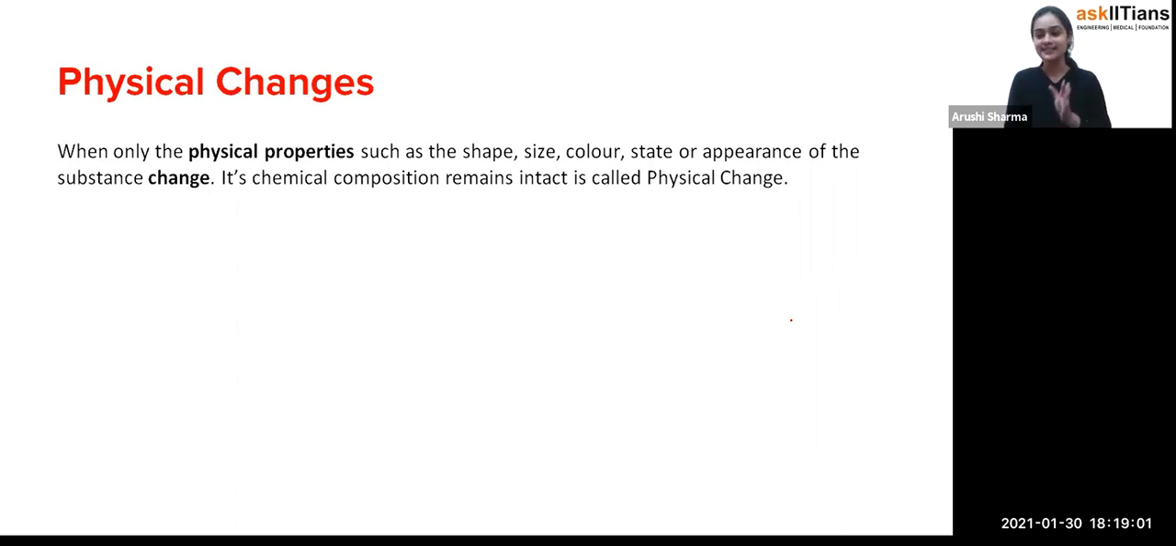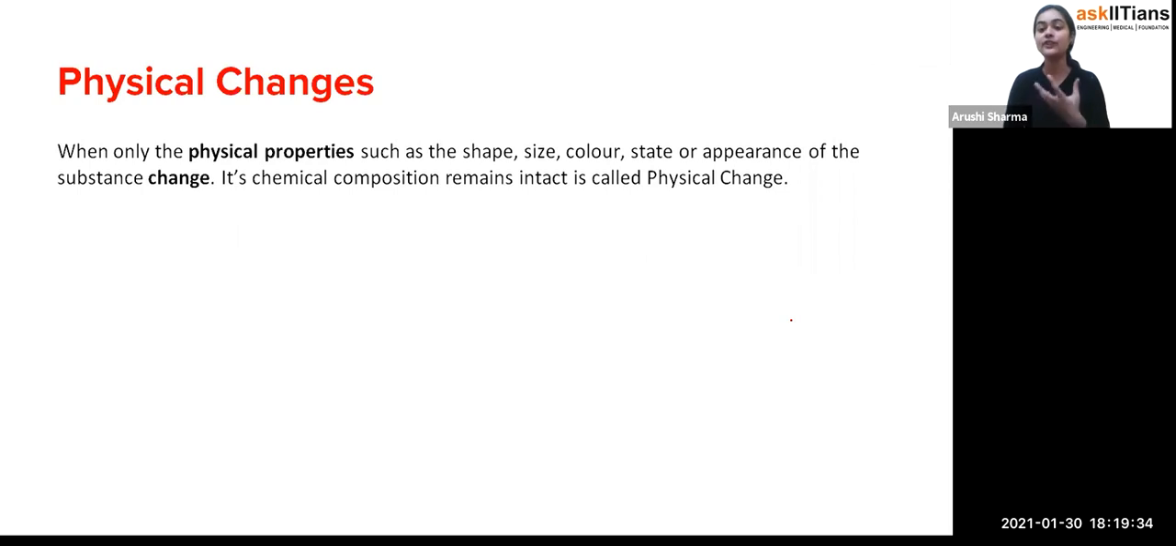Okay, so now starting with the physical changes. What are the physical changes, students? If I ask you what's the difference between the physical properties and the chemical properties, what will you say? If I tell you that physical properties are those properties which depend upon their physical appearance, for example the particular shape, particular size, color, or their state, or how they appear to us, we call them the physical properties.